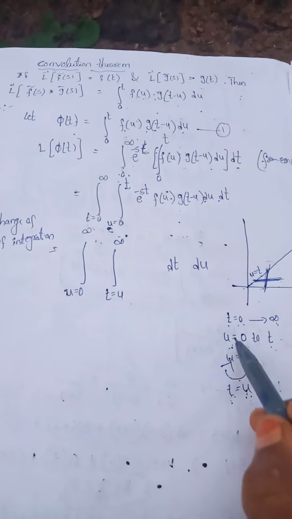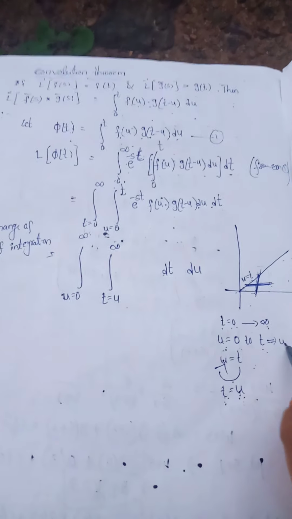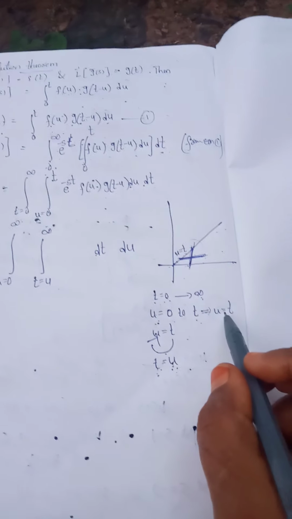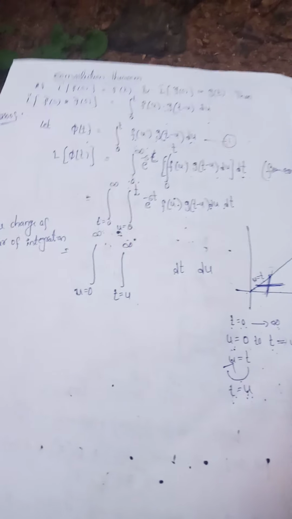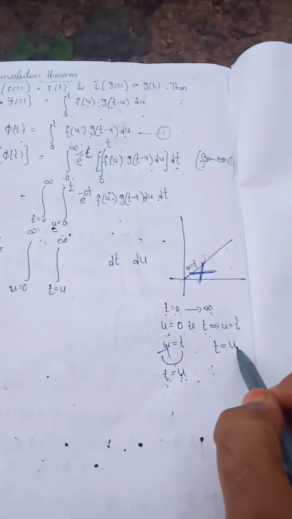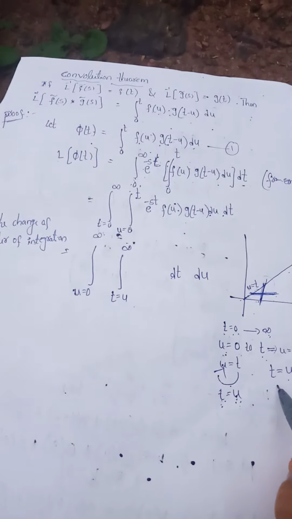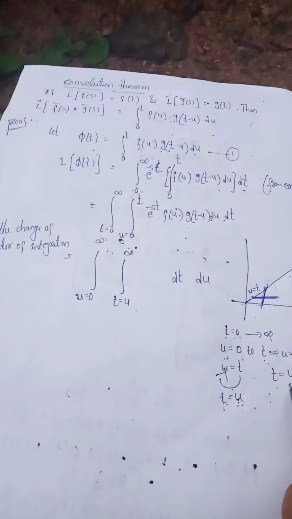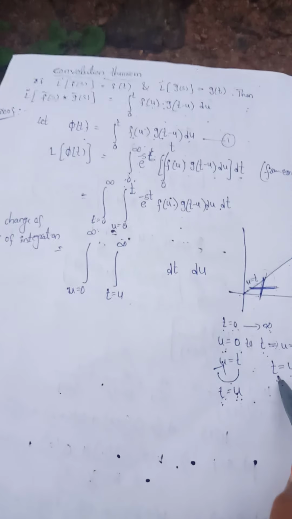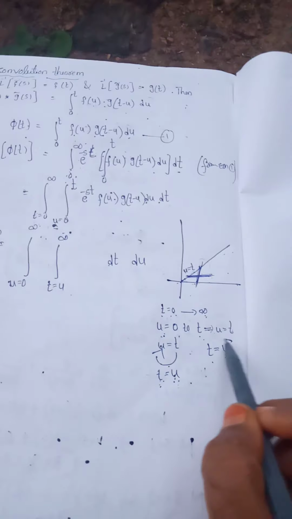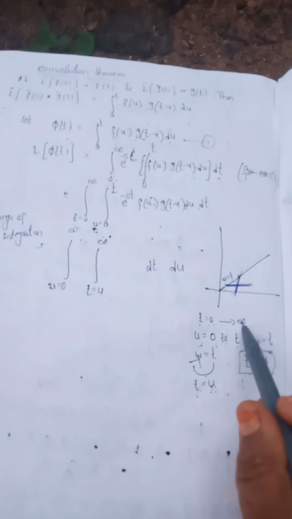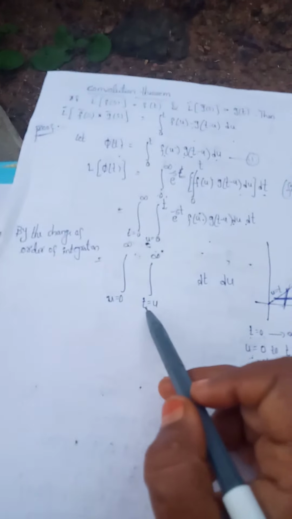So the equation becomes u is equal to t. You can write the opposite way, t is equal to u. Now you can apply the limits. Here t starting from u ending at infinity, that means t is equal to u to infinity.